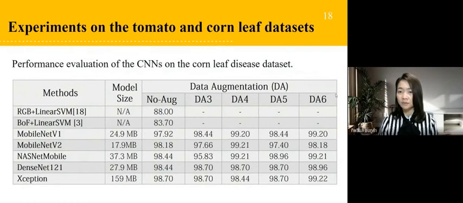As seen in this table, Xception combined with the mixed data augmentation technique provides an accuracy of 99.22%. CNN architectures still show better results than the previous study, with approximately 10% higher accuracy.